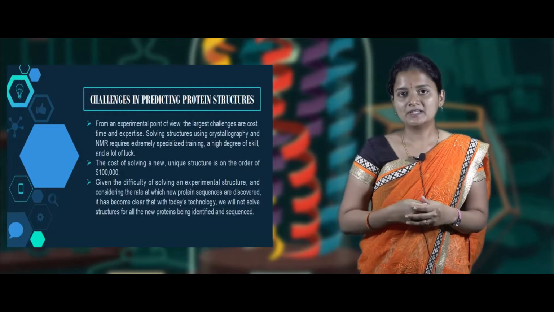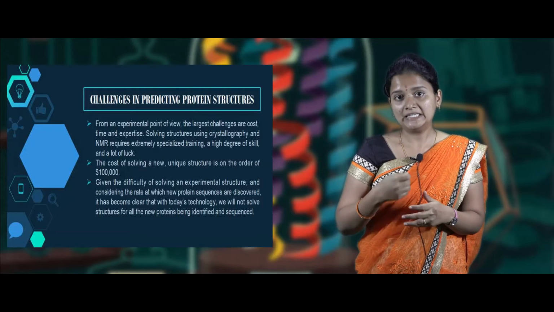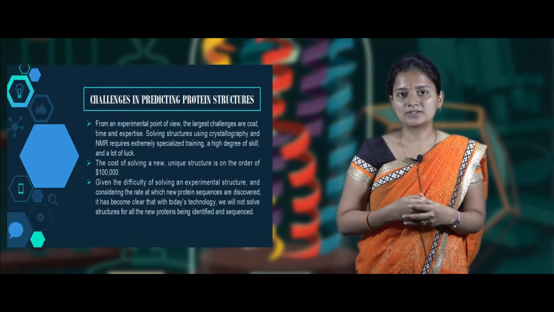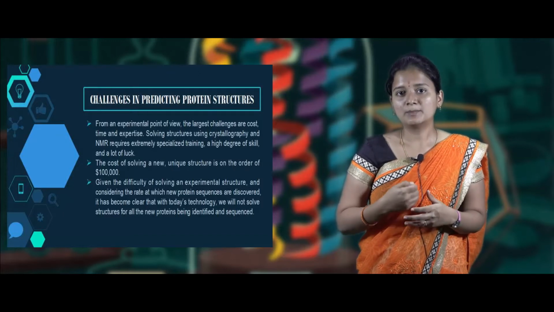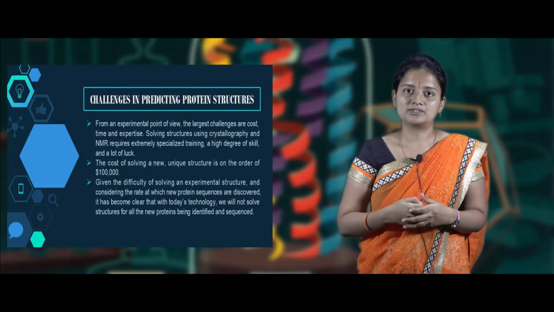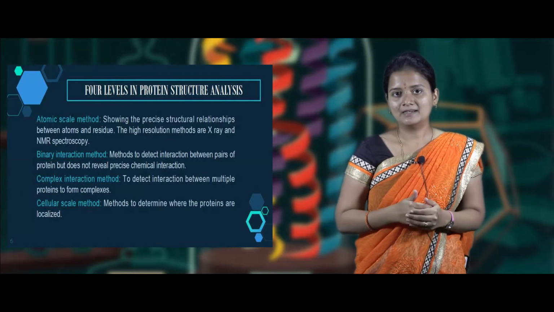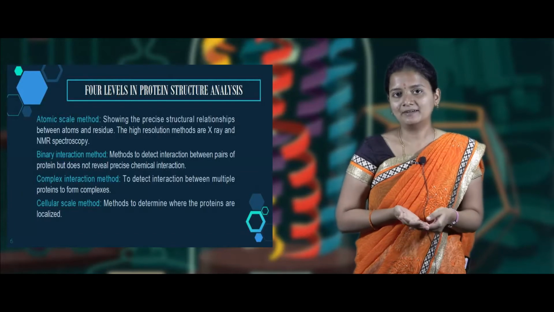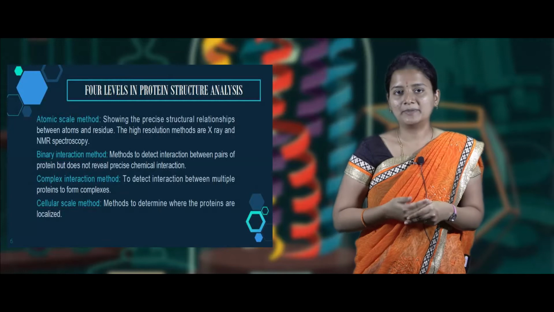These are the challenges we are facing in the experimental methods, and even with today's new technology, we are not able to determine the structure as early as possible. These are some of the challenges we face in determining the protein structure. There are four main levels in protein structure analysis. The levels are the atomic scale method, the binary interaction method, the complex interaction method, and finally the cellular method.